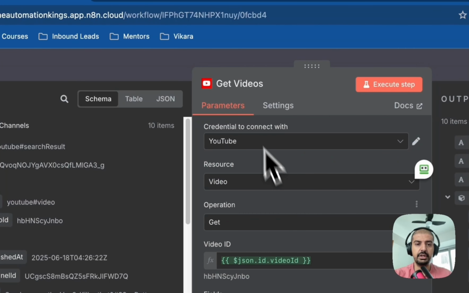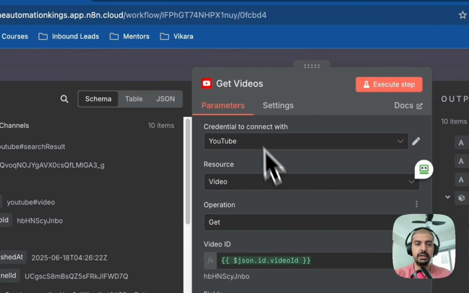So this is now another YouTube node. The operation is get, and now we have the video ID, because we get that from the search channels node. So just drag and drop this over here, and that's all it's doing. When you run it, you'll see the actual video titles, published at, description, tags, thumbnails, etc. We're going to use that later.